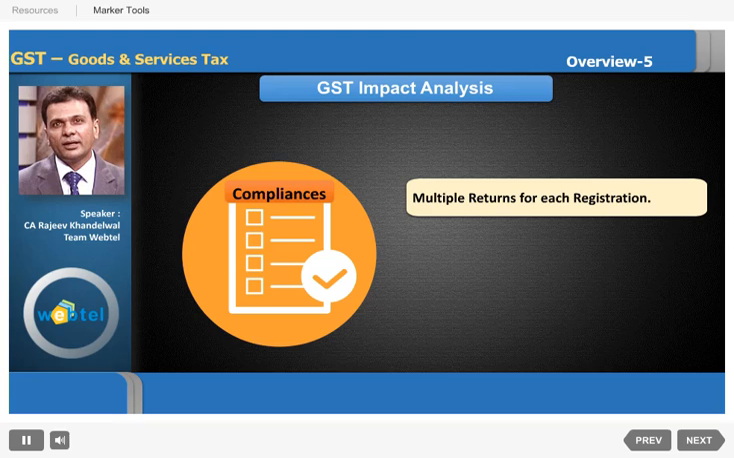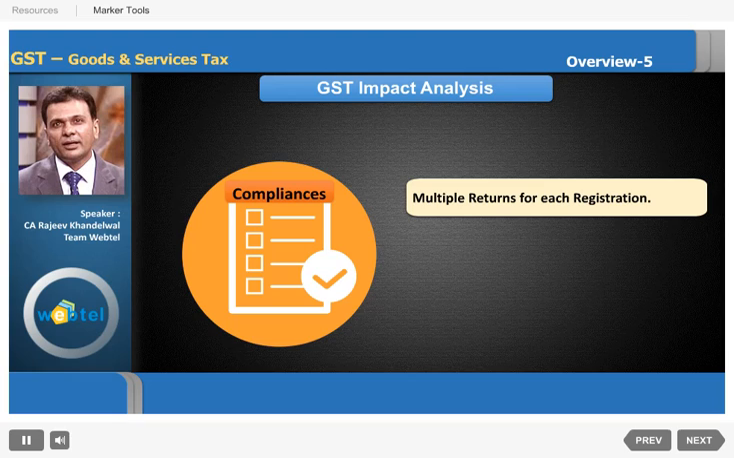Monthly returns have to be filed by regular suppliers, and even if you have a single registration, let's say of Delhi, in that case you will have to file a minimum of 3 returns per month. For 12 months there will be 36 returns. Add to that the annual return. For each registration you have 37 returns. So you can well imagine that for suppliers who will have multiple registrations, they will have to file so many returns.